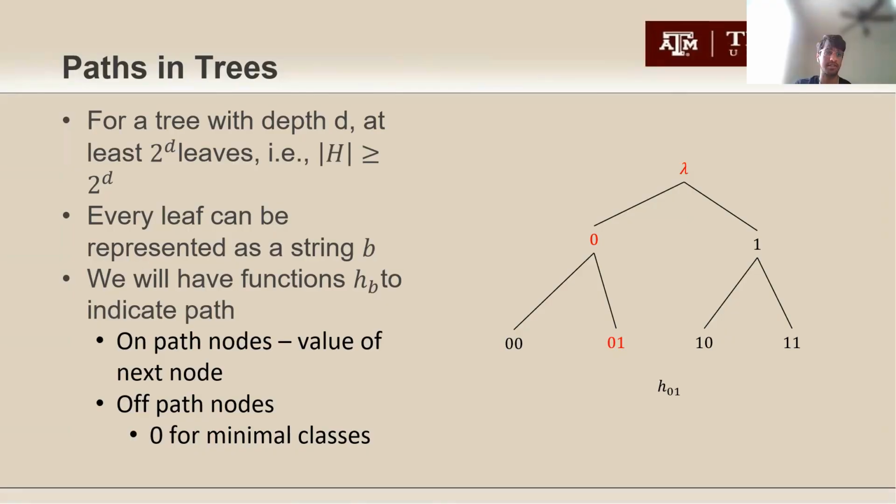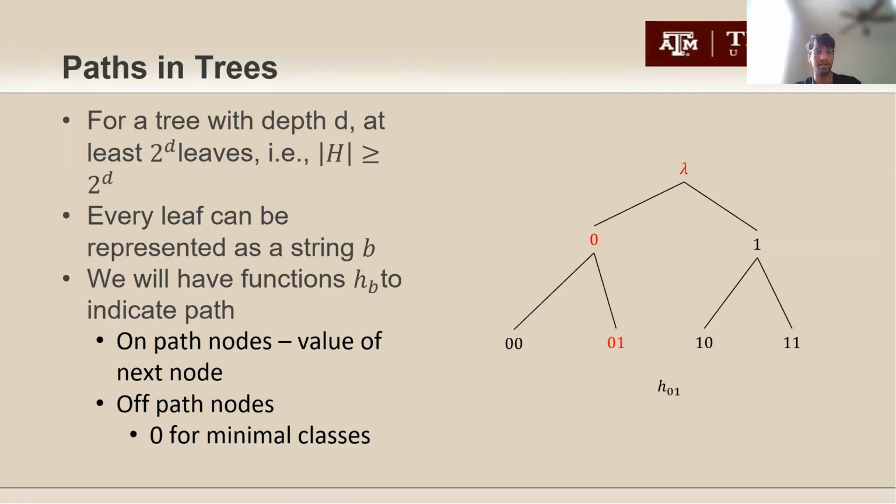Every leaf, again, is represented as a string b. We will have functions h subscript b to indicate the paths. For example, we've taken h_01 to be the true class in this example, which means at the root node, the value of h_01 would be 0, which means the next node is 0. And at that node, the value of h_01 would be 1, which says from node 0, we go to node 01. On-path nodes are all nodes that lie on the path of h_b. In this case, for h_01, the on-path nodes are lambda, 0, and 01. Off-path nodes are all other nodes.